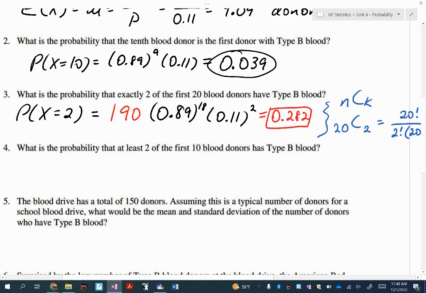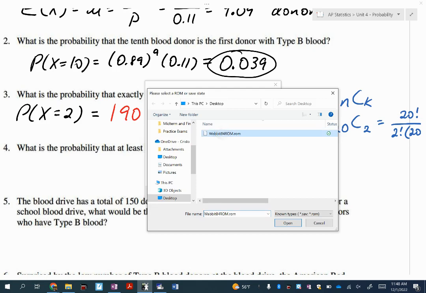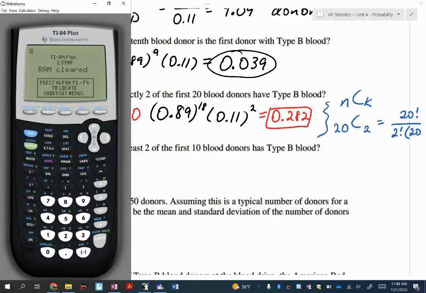All right, so put your pen or pencil down once you have that and pick up your calculator. All right, mine's on. Here we go. We're going to go to second VARs, which is distributions.